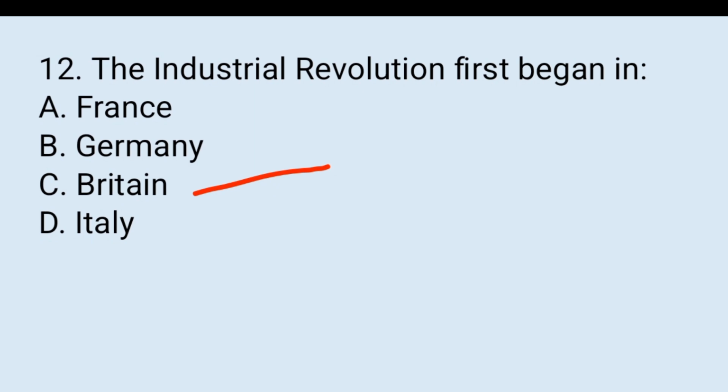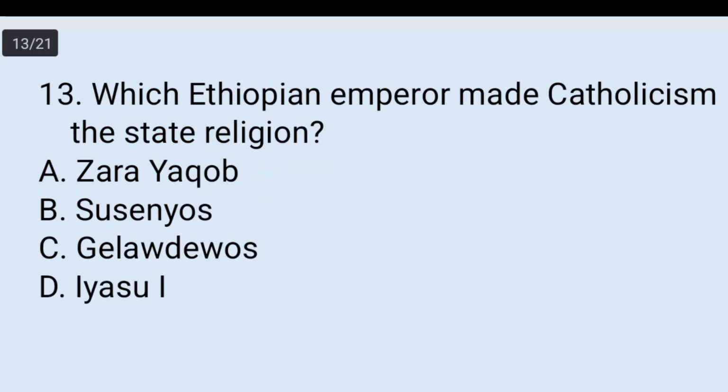There were different factors that contributed to Britain being the first industrialized state. One, its geographical location, having different harbor ports that gave Britain access to trading centers with different European states. The other was the existence of coal and iron ore. The next one is the accumulation of capital, and there were stable governments. 13.